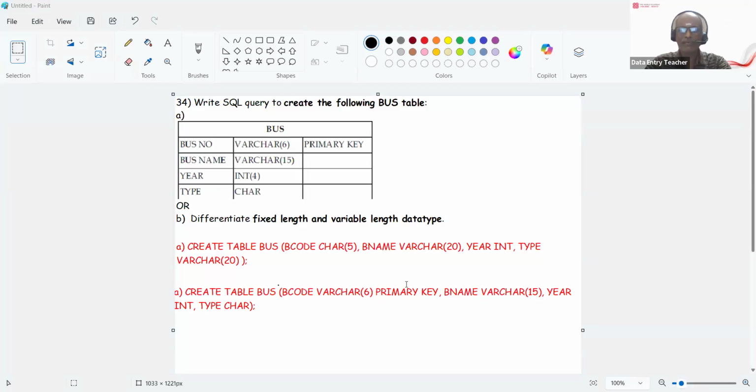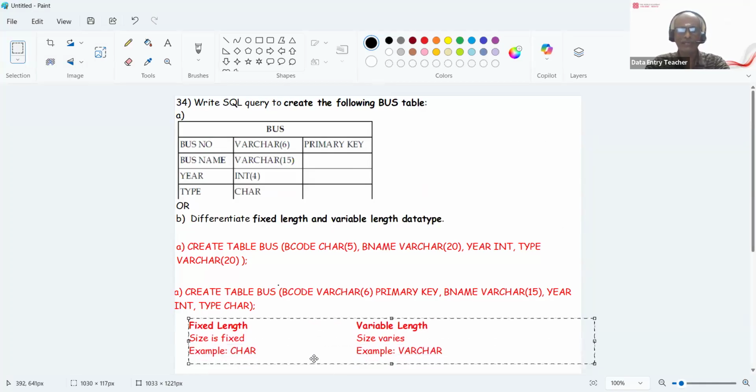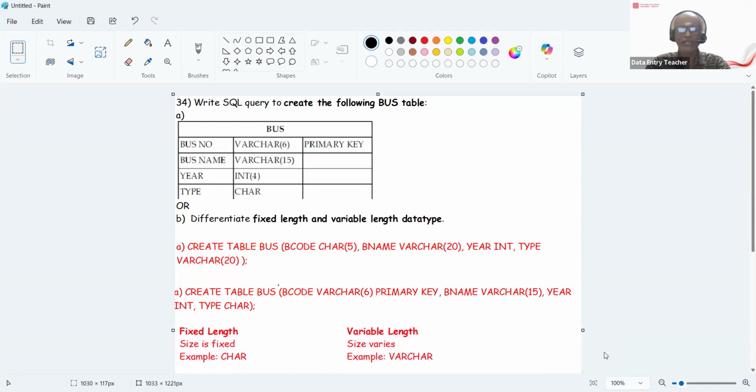So let me give the answer for this here itself. There is some space at the bottom, so I'm giving the answers here. Yeah, this one is the answer for B. So fixed length is what? Size is fixed, variable length is size varies. So example is char for fixed length and varchar for variable length. Which you have already seen in the query, so the same thing is here.